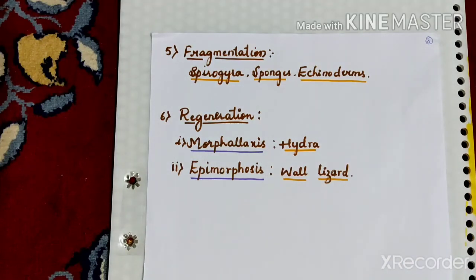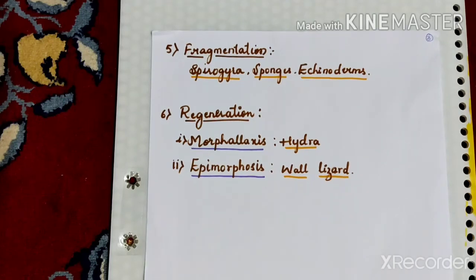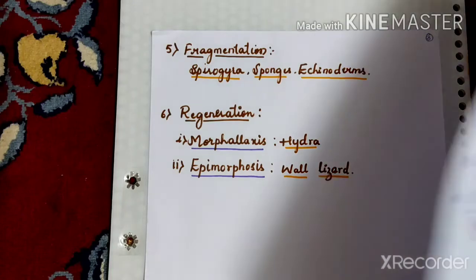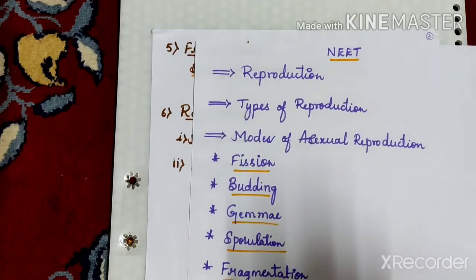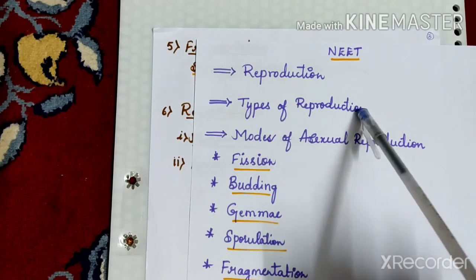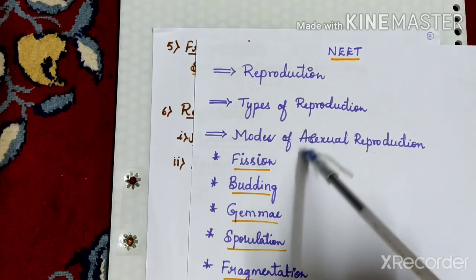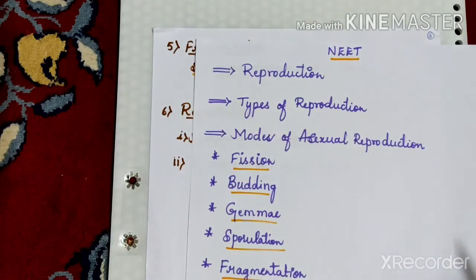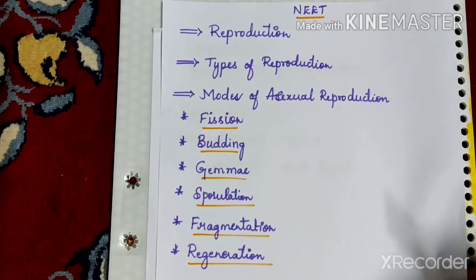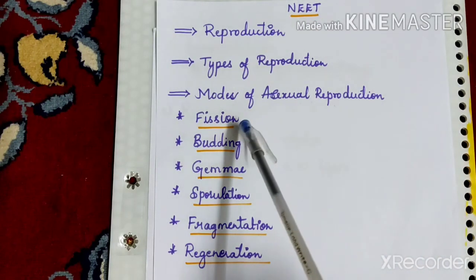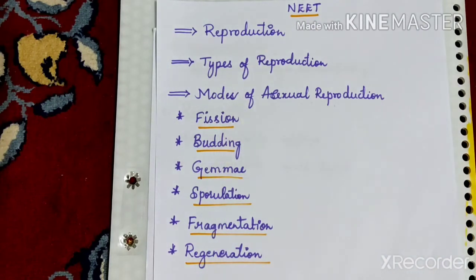So in today's class we studied about types of reproduction, that is asexual and sexual reproduction. Modes of reproduction involve fission: binary fission, multiple fission and plasmotomy.